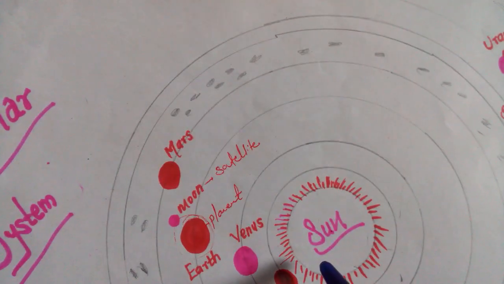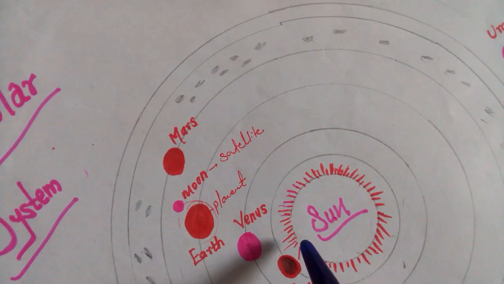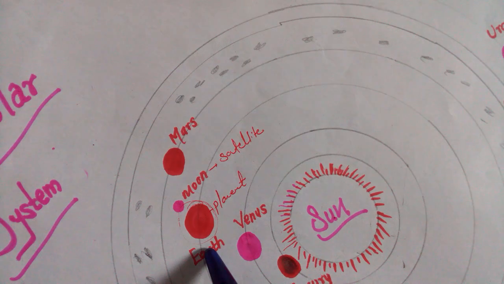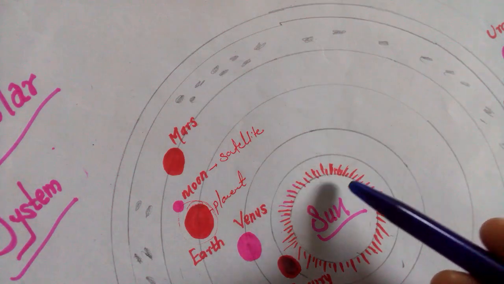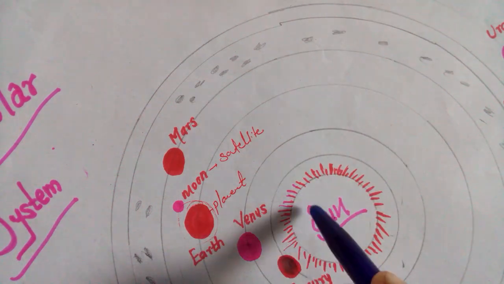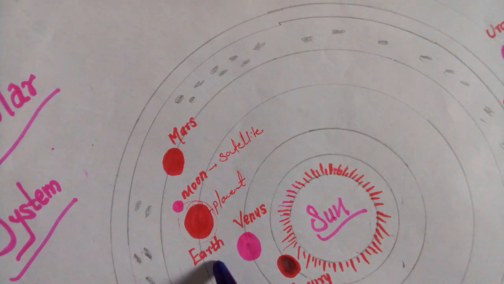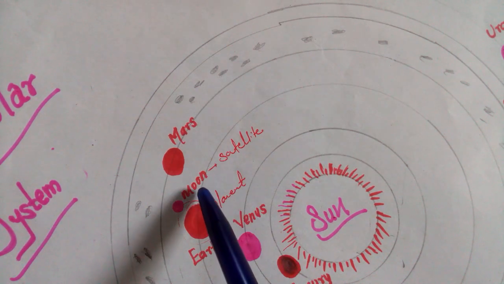See, we all are living on Earth. We are getting light from the sun. The sun rays fall on the Earth and are again reflected. At that time some sun rays fall on the moon.